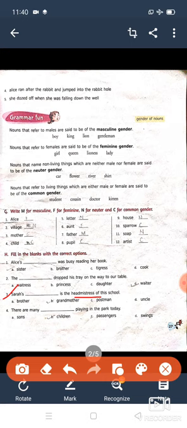Brother is a boy, no. Grandmother, maybe. Postman, no, he is a boy. Uncle, no. So the answer is grandmother. Sarah's grandmother is the headmistress of this school. Next, question number 4. There are many dash playing in the park today. There are many children playing in the park today. It will be the answer.